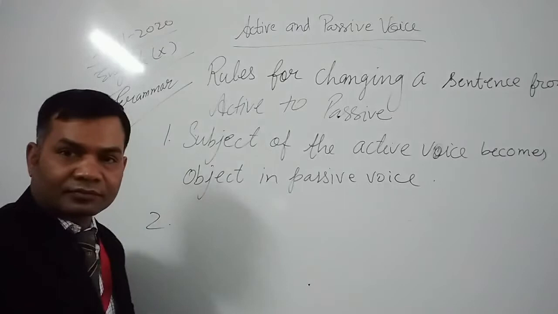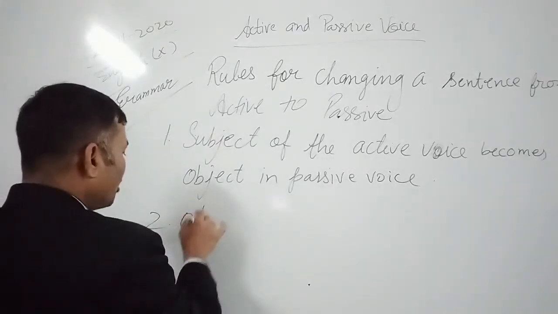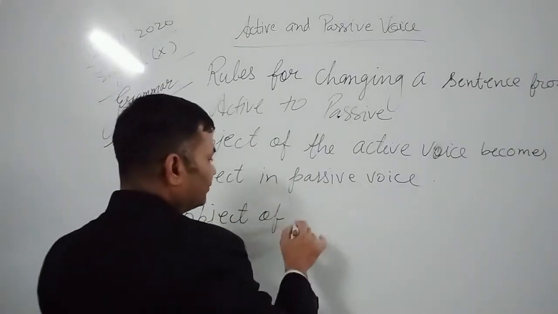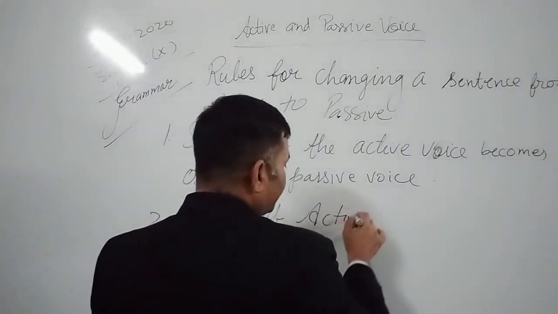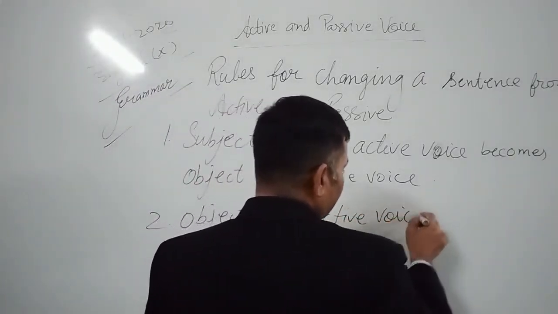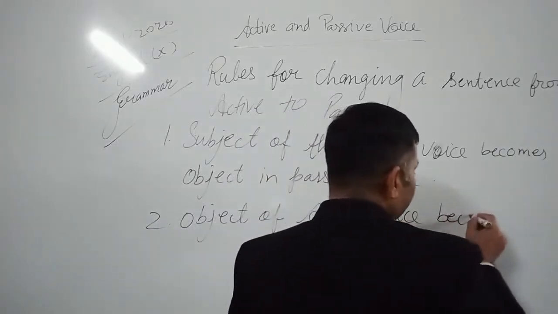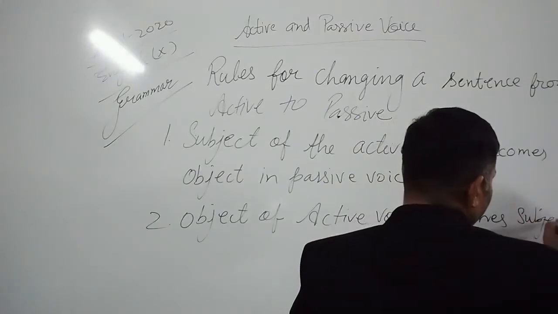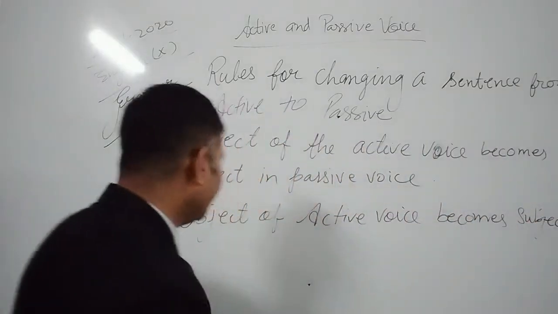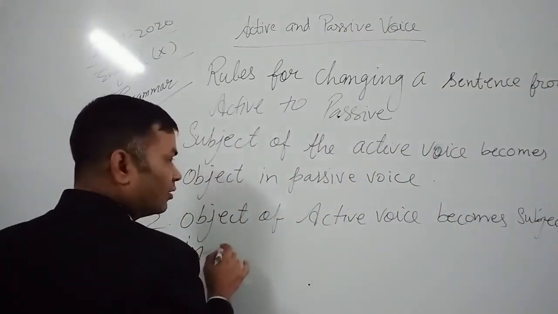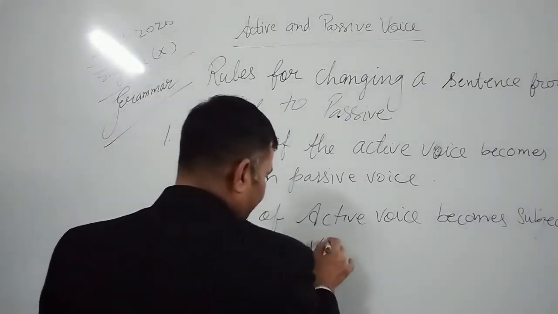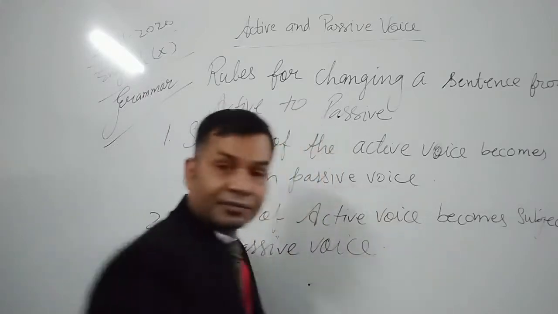Second, object of active voice becomes subject in passive voice. Okay.